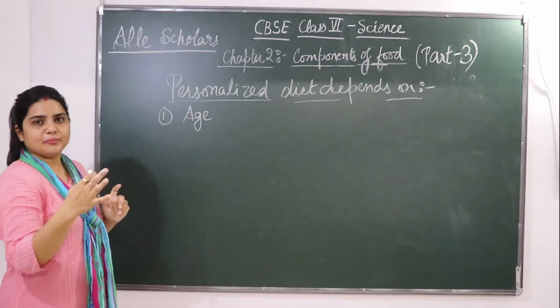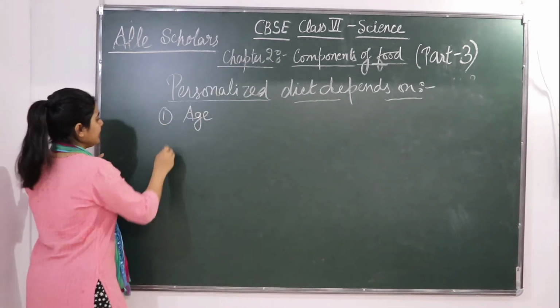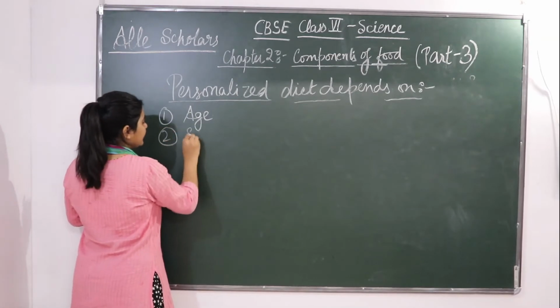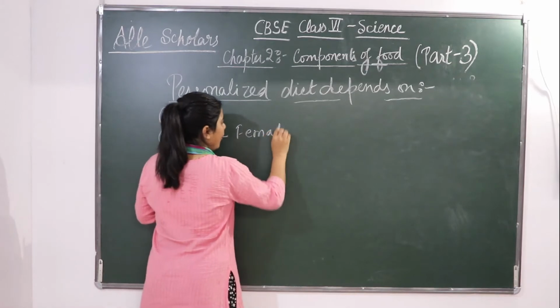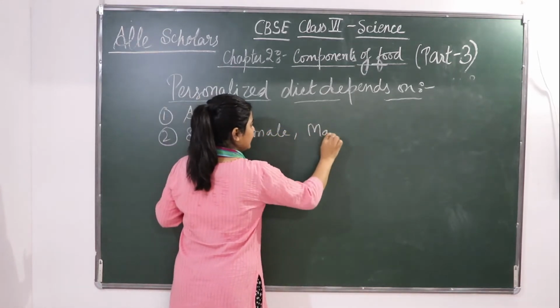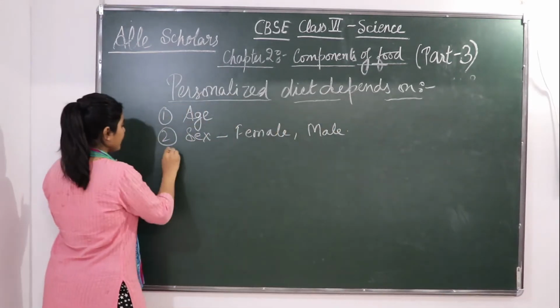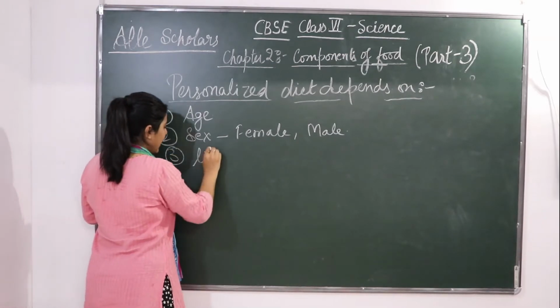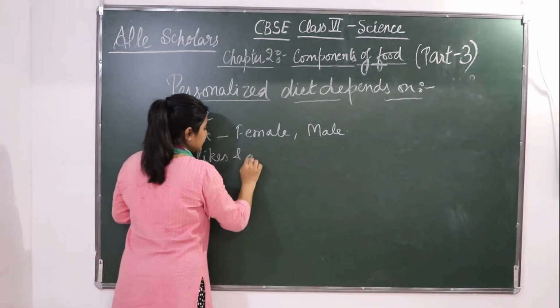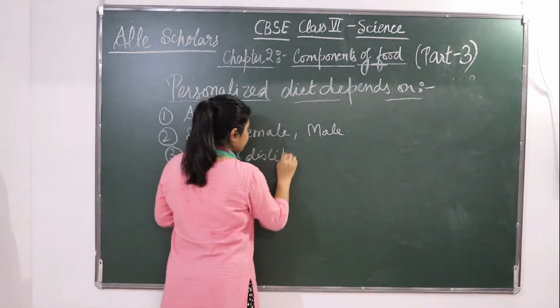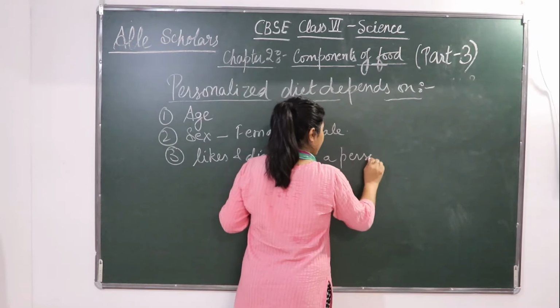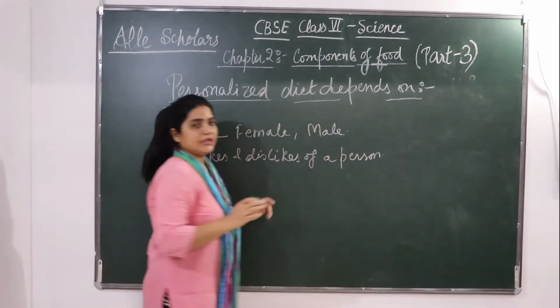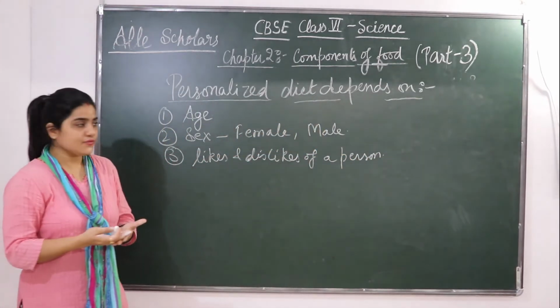Different age group people have got different diets. On their sex, whether it's a female or a male. Okay, on the likes and dislikes of a person. Okay, so there are many people who like non-veg foods.